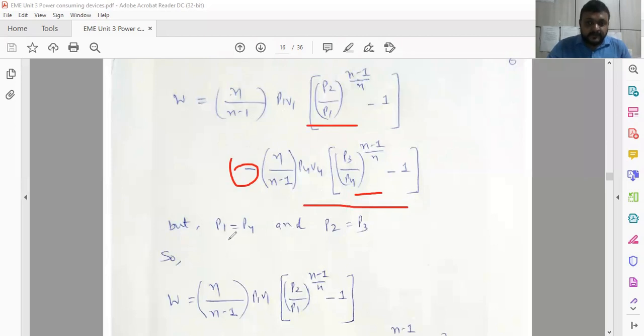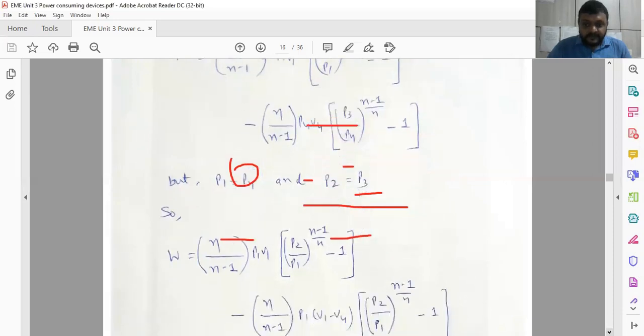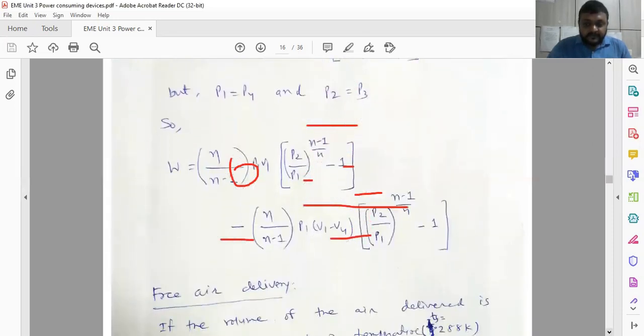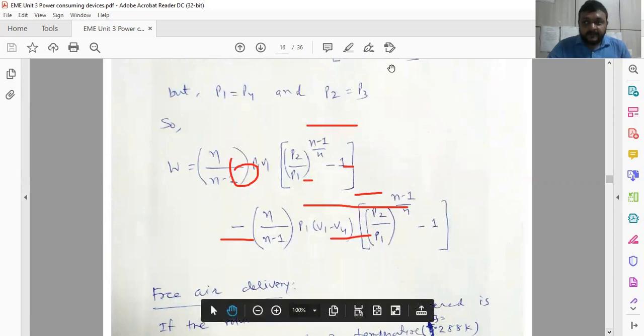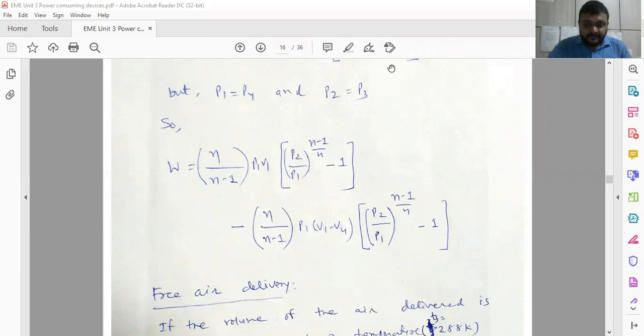that is the expansion process. But you have to refer to the PV diagram in which P1 is equal to P4 and P2 is equal to P3. So putting in the values P1 equal to P4 and P2 equal to P3, try to omit P4 and P3 to make it simpler, and by simple mathematics the simplified equation is like this. So this is the final work done, considering the work done in compression minus the work done during the expansion process.